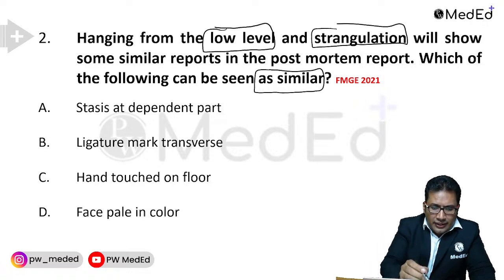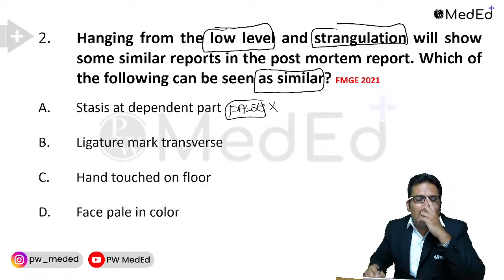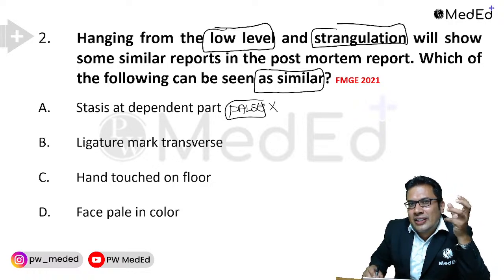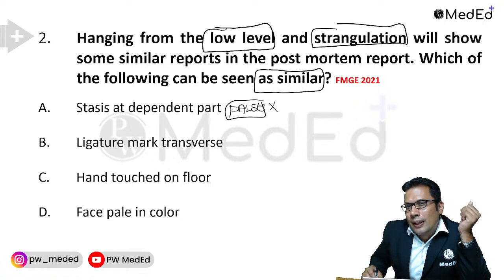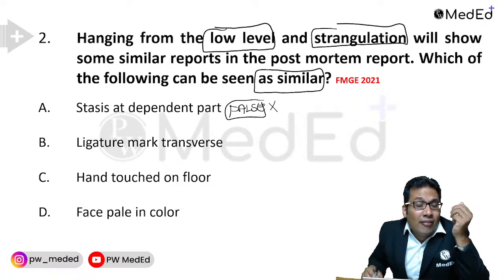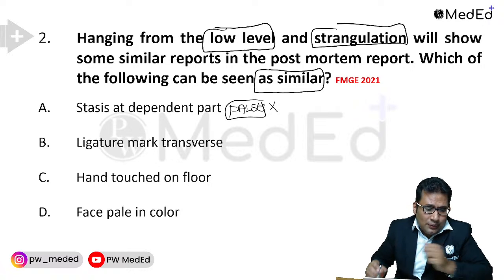Stasis on the dependent part? No, it is not the answer. The venous stasis can occur in the lower part of the lower limb, lower part of the upper limb in case of hanging, when the body is suspended for some time. So that is not the answer.